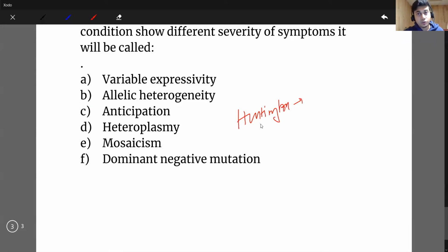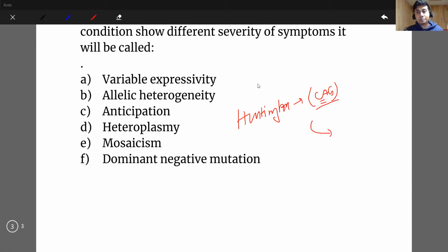That there is a trinucleotide in some particular gene of that patient. This trinucleotide, this CAG, continues to expand. This trinucleotide expands. Now, what is the expansion? There'll be a lot of CAG in that person's particular gene, more than normal.